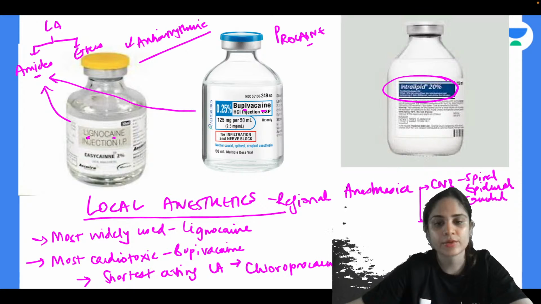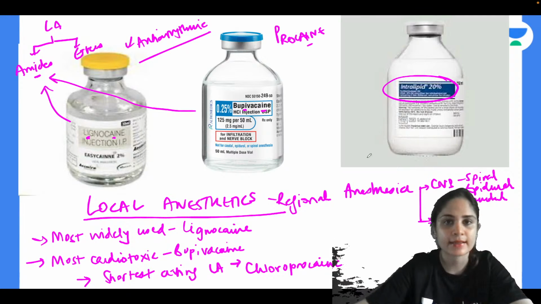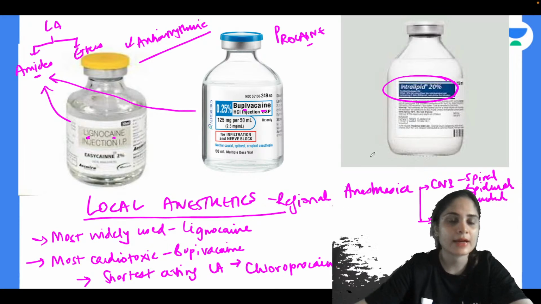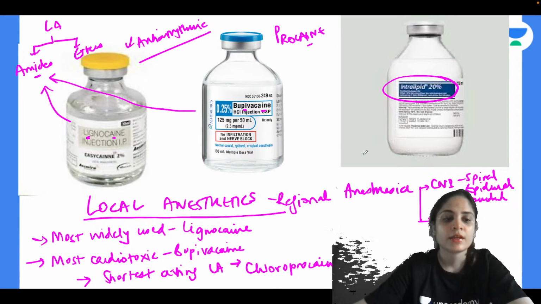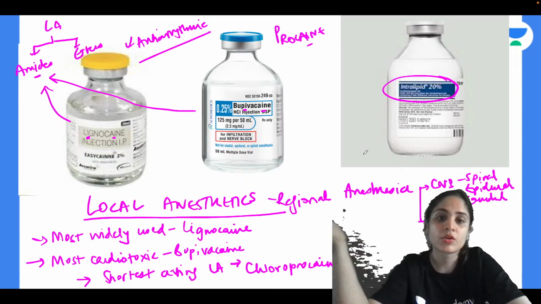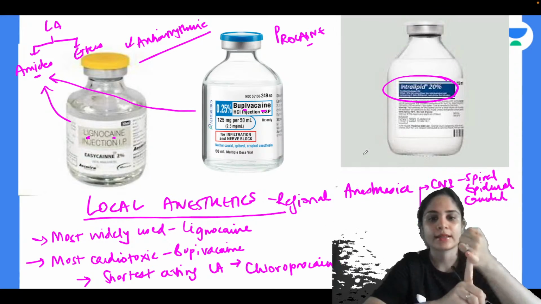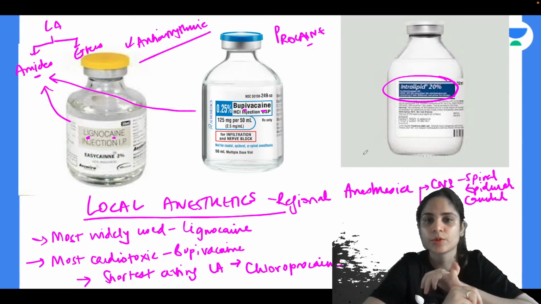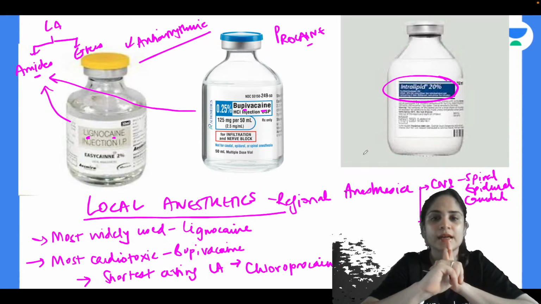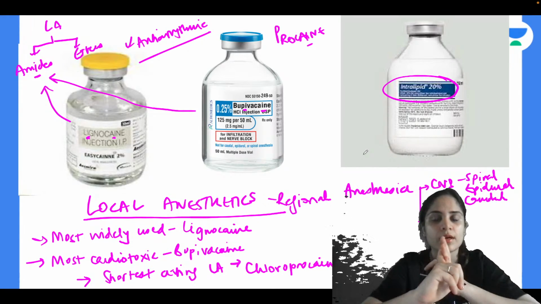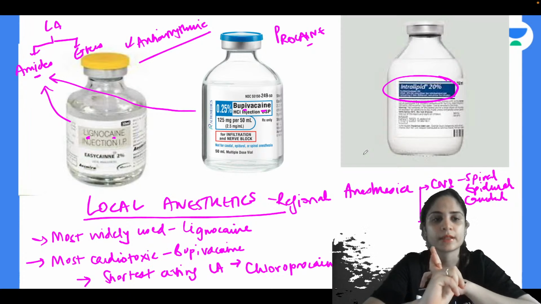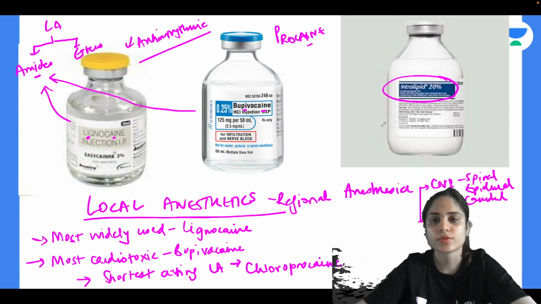Okay, no, not lidocaine. Lidocaine is actually intermediate acting, so it acts for about 15 to 20 minutes, but your chloroprocaine will act only for 5 to 10 minutes. Okay, your bupivacaine and ropivacaine are long acting. So if they ask you, in short acting we have chloroprocaine, in intermediate action we have lignocaine, and in long action we have bupivacaine and ropivacaine. Alright, so please remember all of those things.